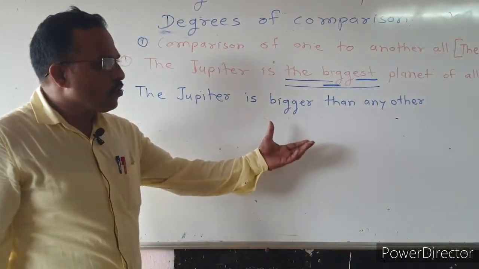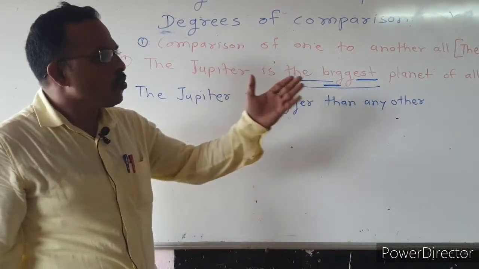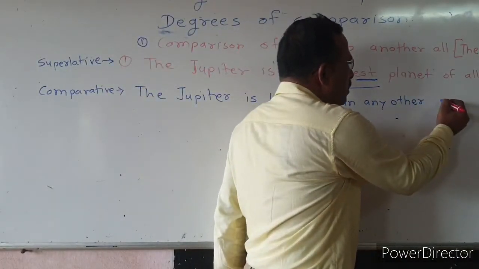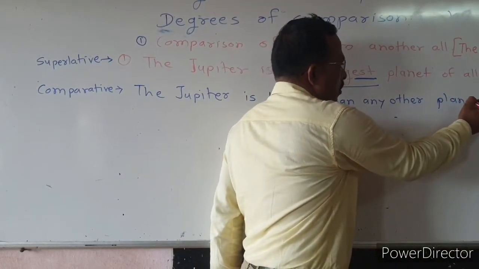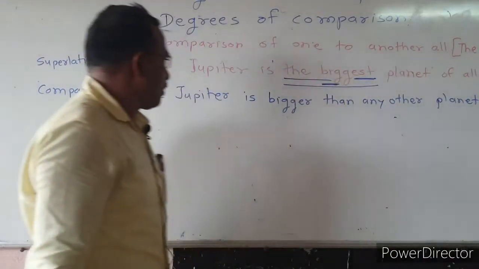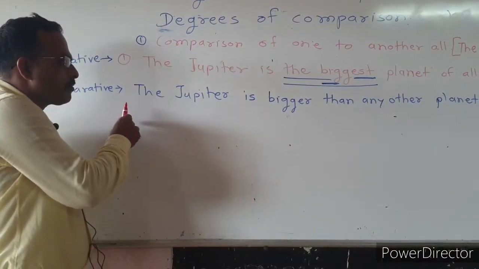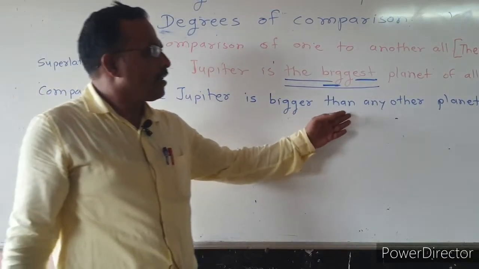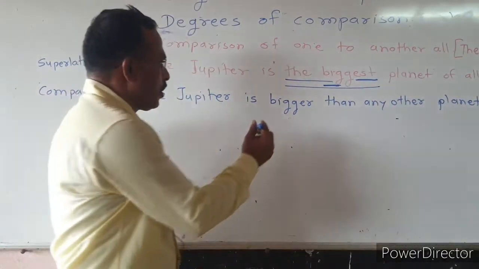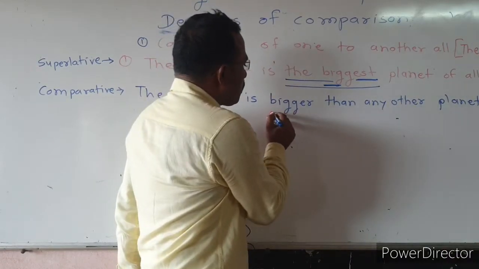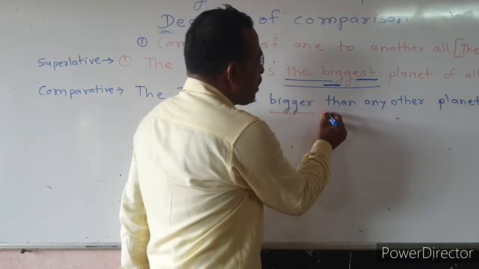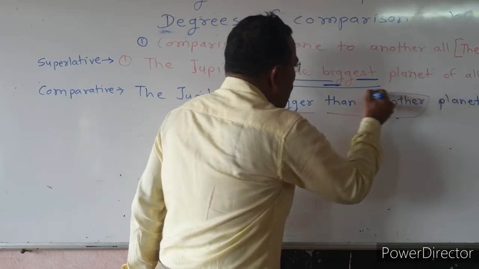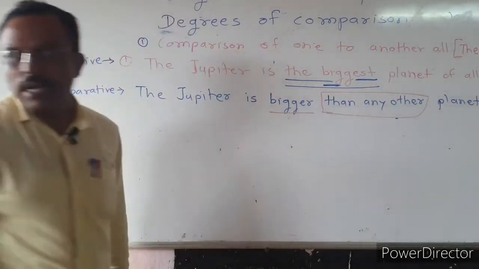It is used to compare Jupiter to other planets, and the last part is planet. The sentence becomes comparative degree: the Jupiter is bigger than any other planet. Look here, the adjective big becomes bigger, then we use than any other for comparison.